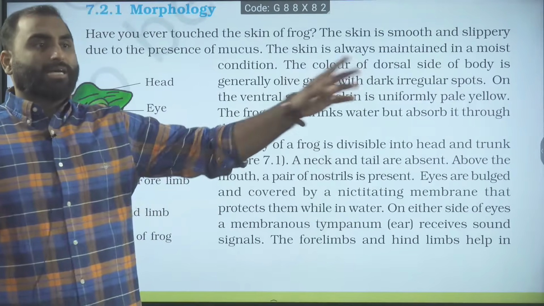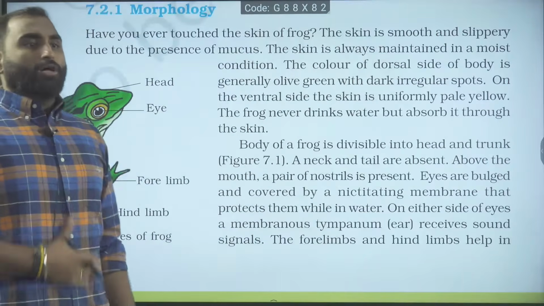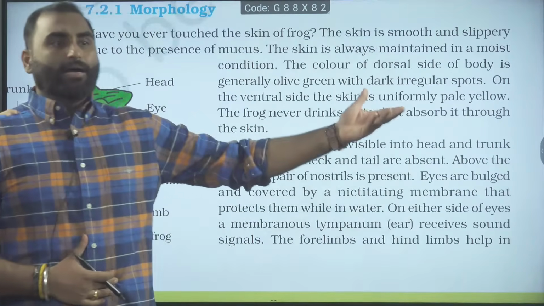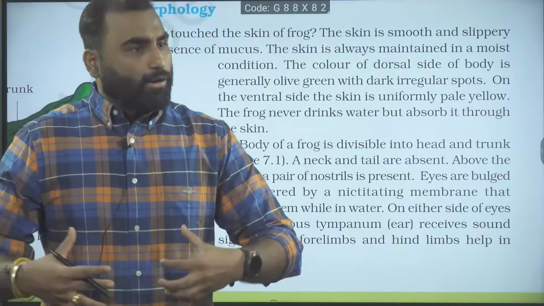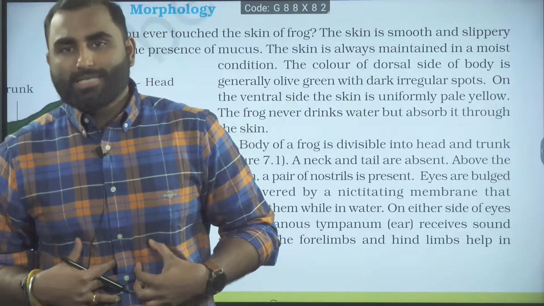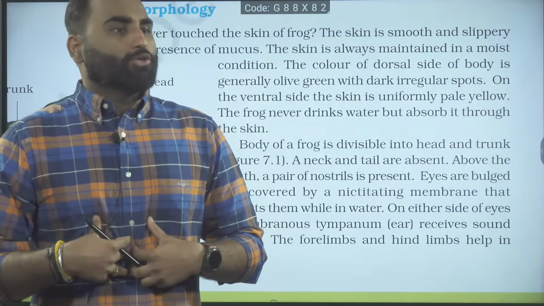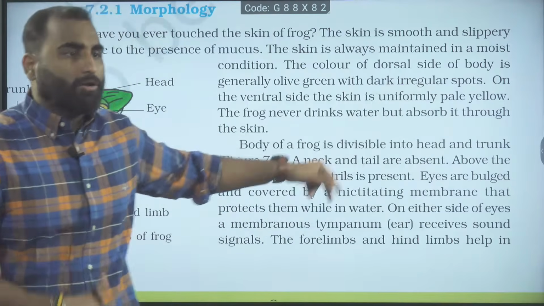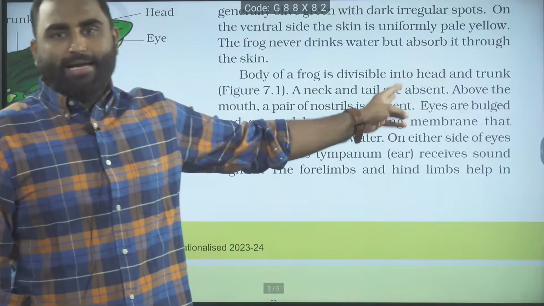The dorsal side is generally olive green with dark irregular spots. On the ventral side, the belly side, it is pale yellow, and the frog never drinks water. It always absorbs water through the skin, mostly through the ventral part of the skin. It will never drink. Now, the body of the frog is divisible into two parts: head and trunk.